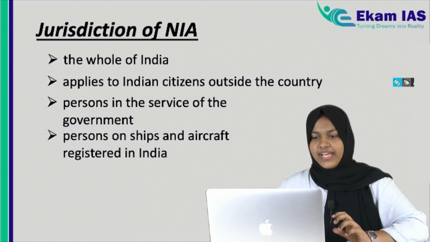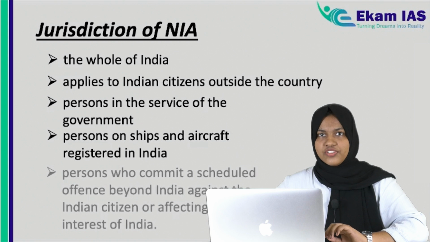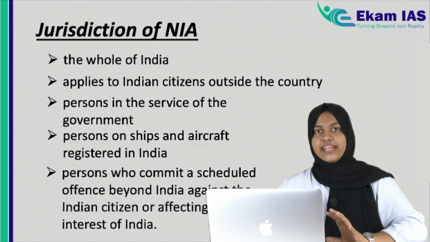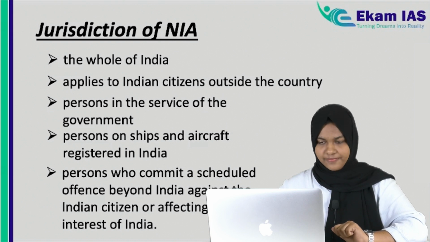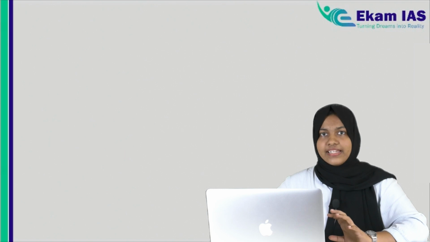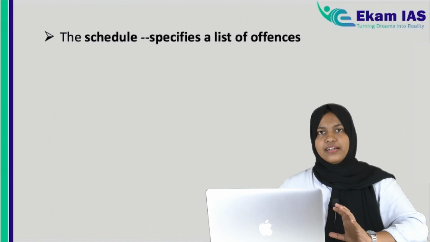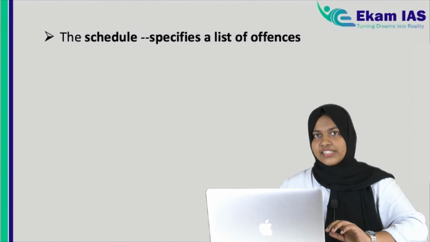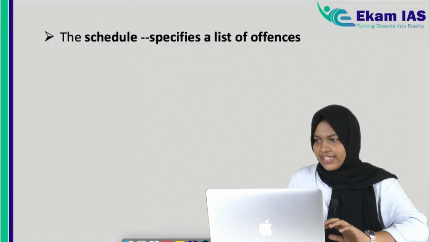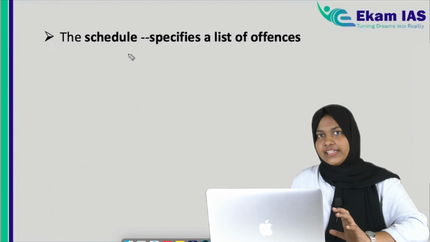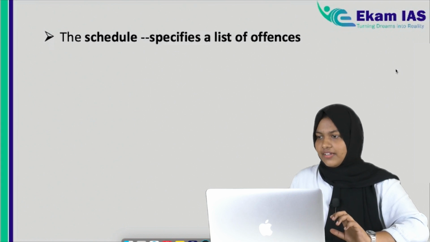Then a person on a ship or aircraft registered in India. And the other jurisdiction is that if a person commits any offence against an Indian citizen, or any offence that affects the interest of India, then the NIA has the jurisdiction to conduct investigation. Fine. Then we know that NIA is a statutory body. For an act, there will be schedules which give detailed explanations of the provisions in the act. So in the schedule of the NIA Act 2008, there are certain specific lists of where NIA can conduct investigation.